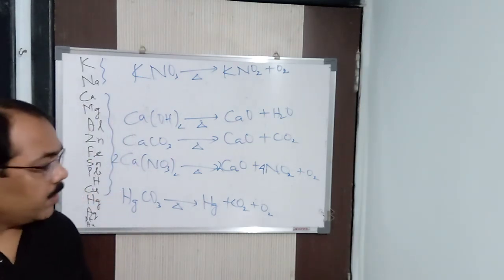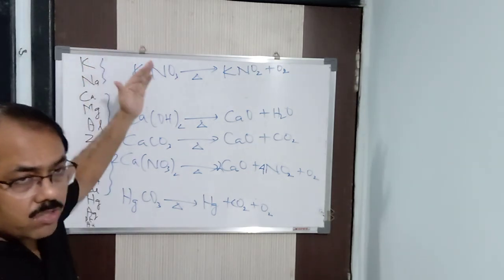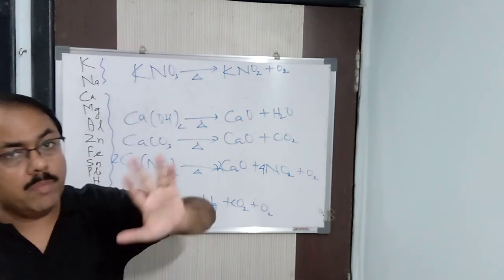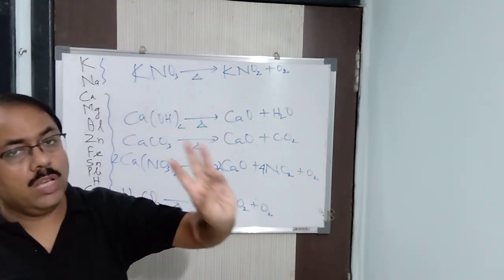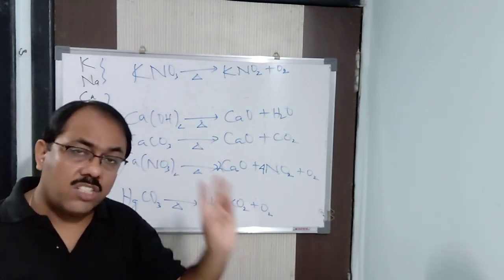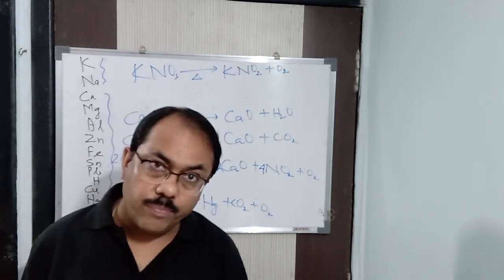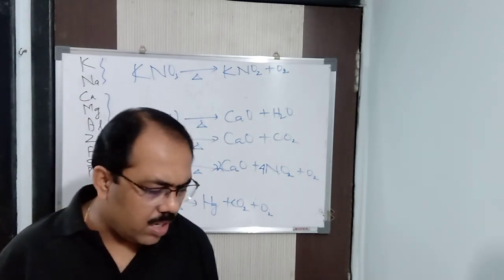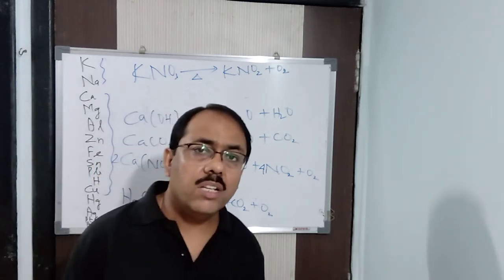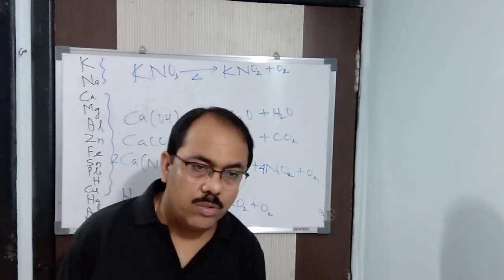But in the case of potassium and sodium, the oxides, hydroxides, nitrates, and carbonates are all soluble in water. Remember that. All potassium, sodium and ammonium salts are soluble in water. Again I repeat, all potassium, sodium and ammonium salts are soluble in water. So this is a general discussion about metallurgy. We did it. Now we will come to the process. First we are going to start with the concentration of the ore.